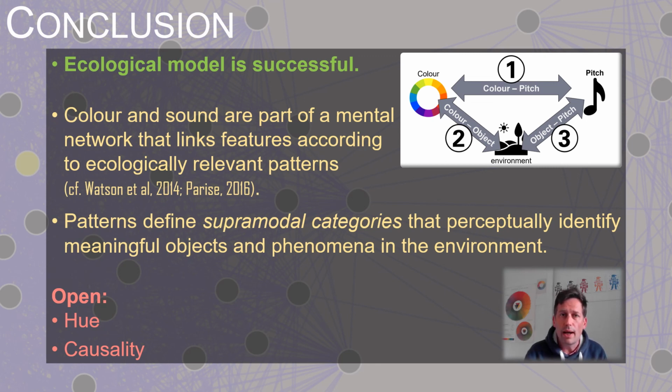It is not clear why those objects and phenomena are related to pure tones, since none of them makes those artificial sounds. However, there might not be a simple causal relationship. Instead, color and sound might be part of a broader mental network. That network might link different features across modalities according to more complex patterns experienced when interacting with the environment. And these patterns may define fuzzy supramodal categories, which in turn allow us to identify meaningful objects and phenomena.